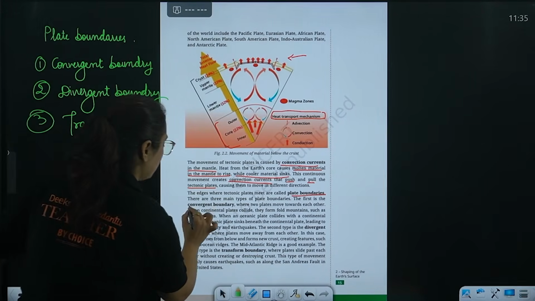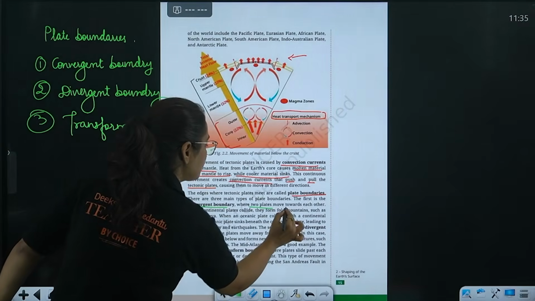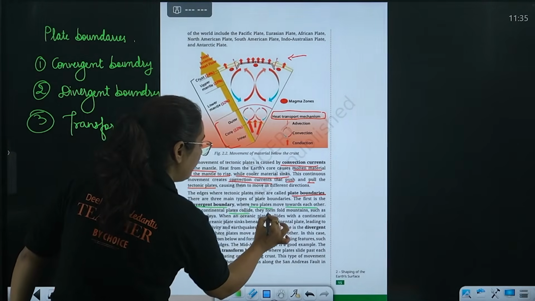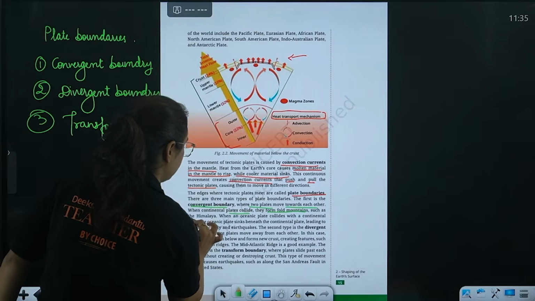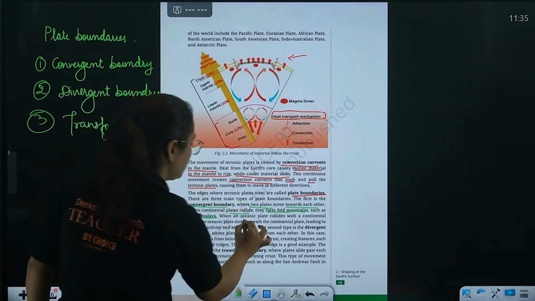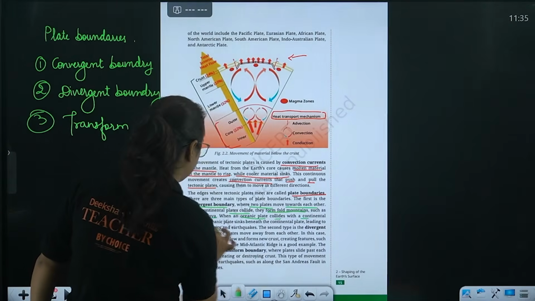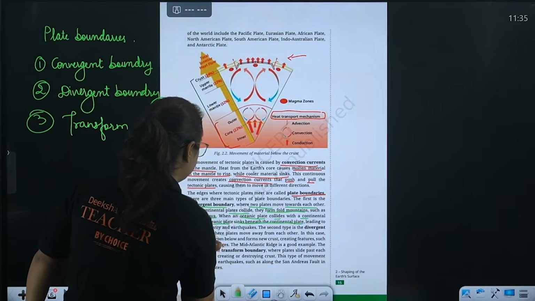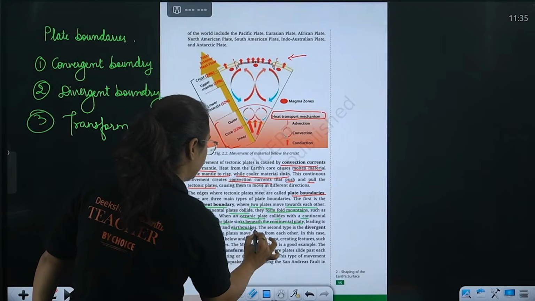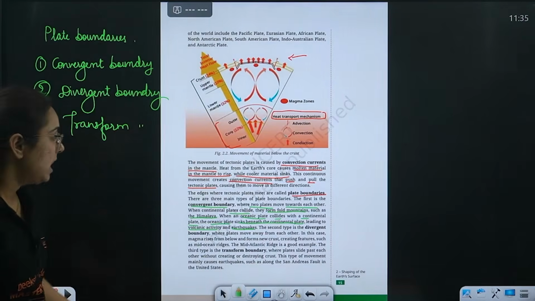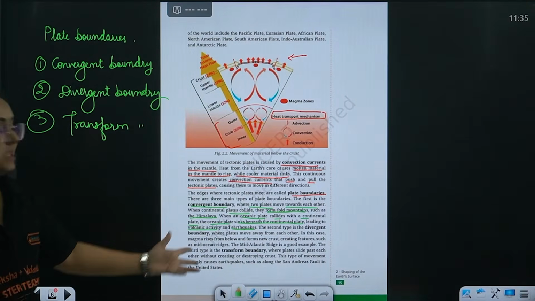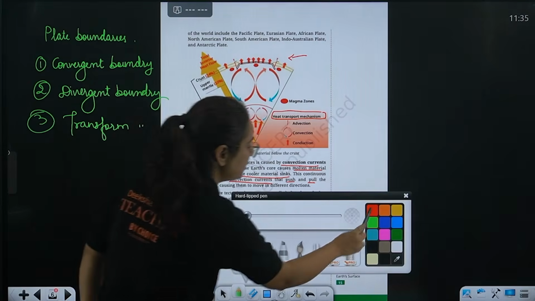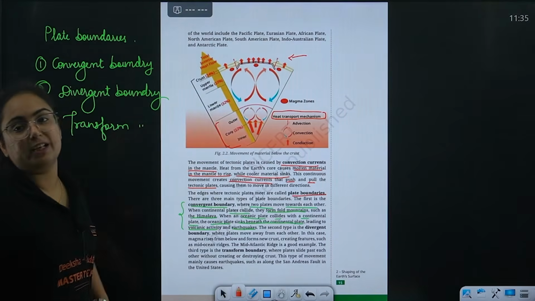The first is convergent boundary, where two plates move towards each other. When continental plates collide, they form fold mountains such as the Himalayas. Now when an oceanic plate collides with a continental plate, the oceanic plate sinks beneath the continental plate, leading to volcanic activity and what? Earthquake. Now ma'am, we can also read it directly from NCERT, but I was telling you that this is a great explanation of convergent boundaries that you have to understand.